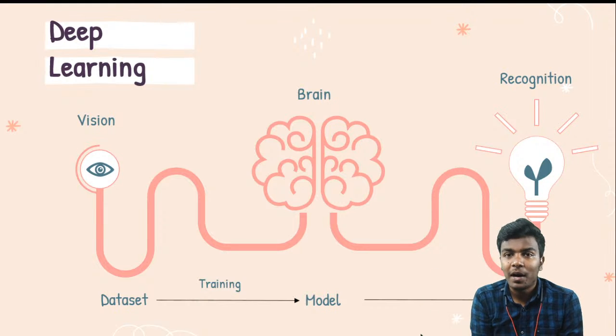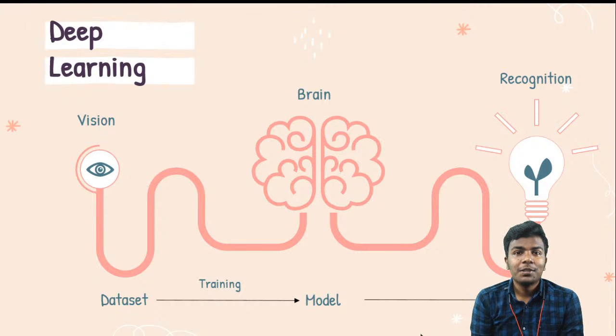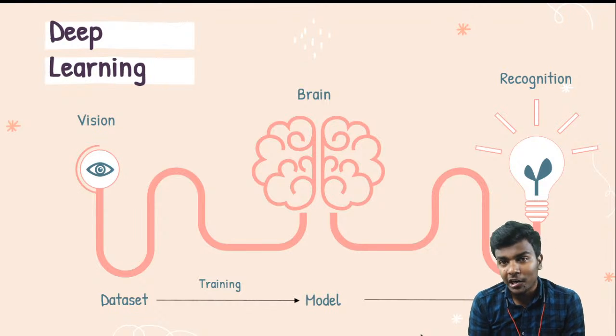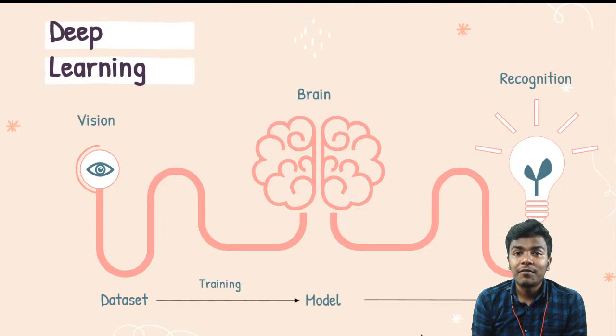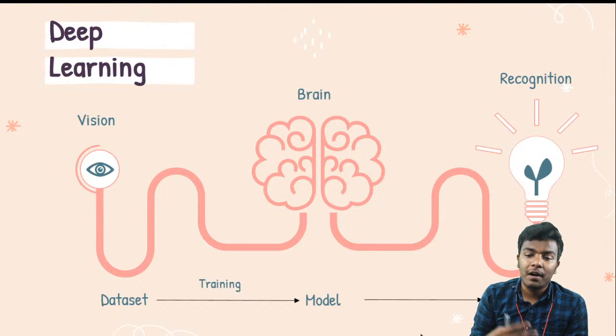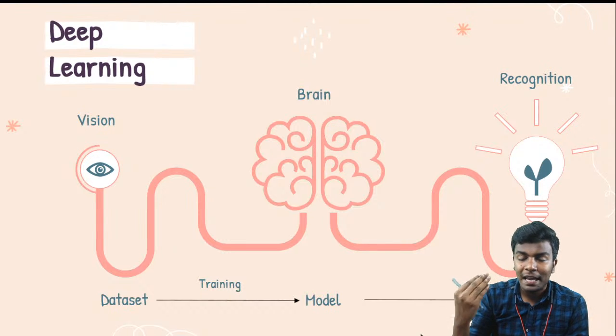Same as in the movie called Enthiran, I hope you have seen it, right? That is Enthiran 1.0. If you have watched that movie, the doctor asks the robot to pick up the gun, but instead of picking up the gun, it picks up the bun, right? That is a kind of misclassification.